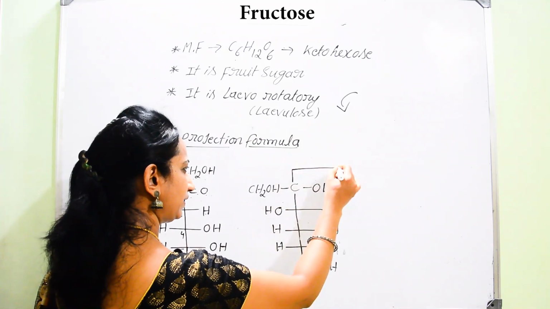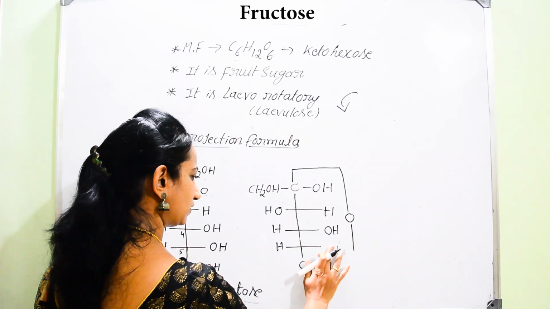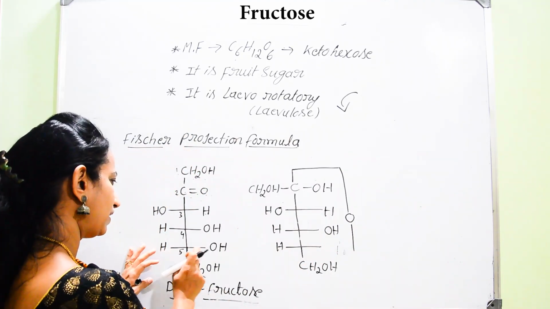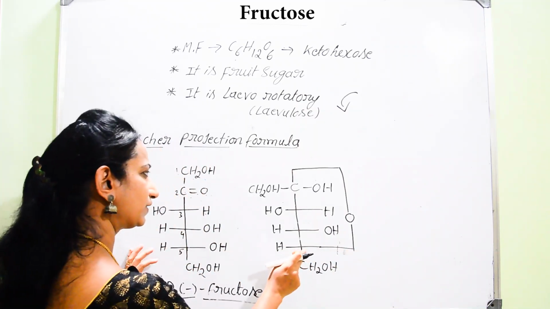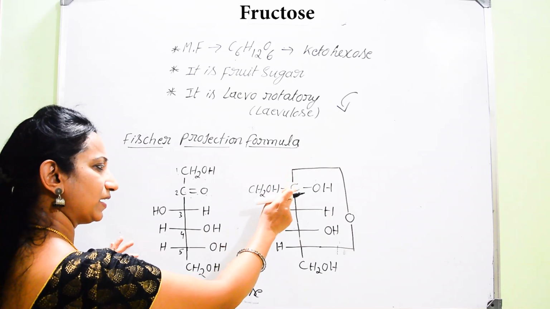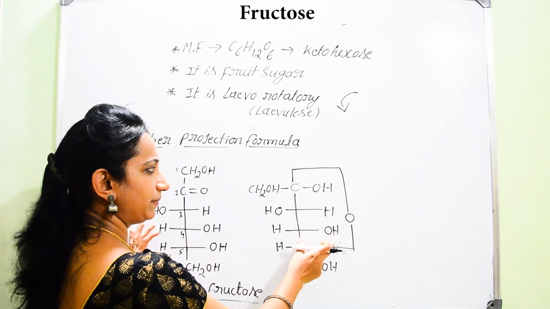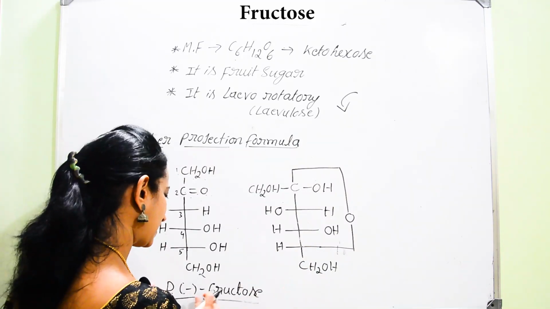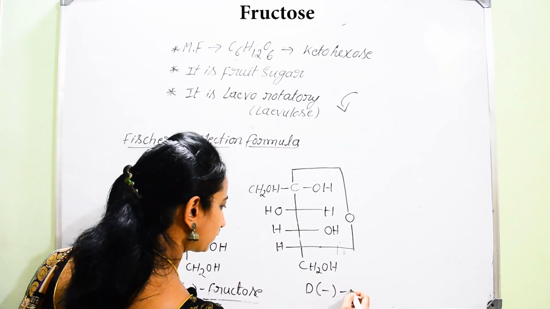So that will be the linkage of oxygen. So here we can write H and here O. So that is the linkage between the fifth carbon atom and the second carbon atom through the oxygen atom. It results in the formation of a hemiacetal cyclic structure. So it is also considered as D minus, of course it is also called D minus fructose.